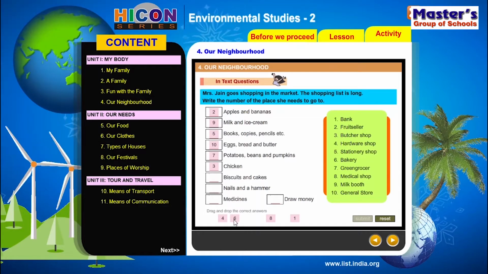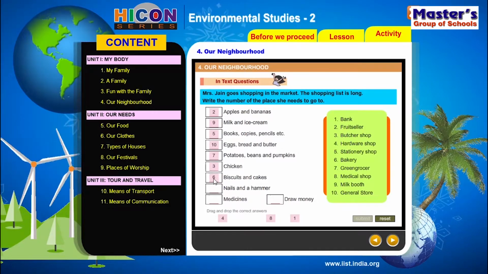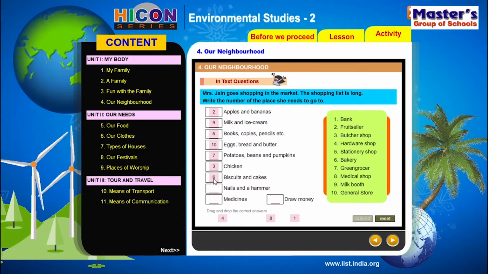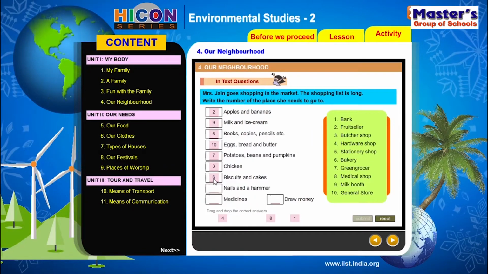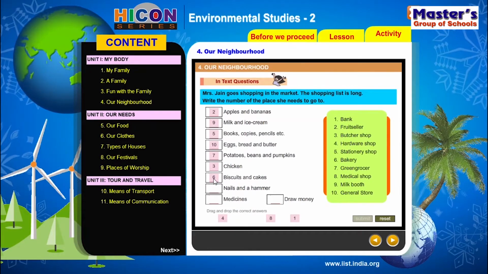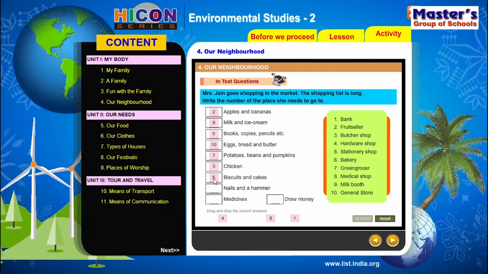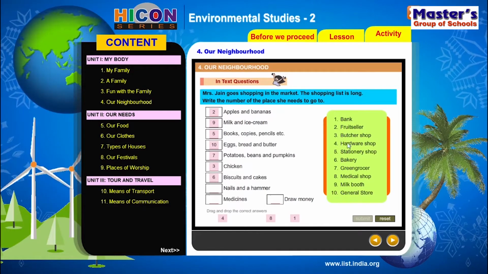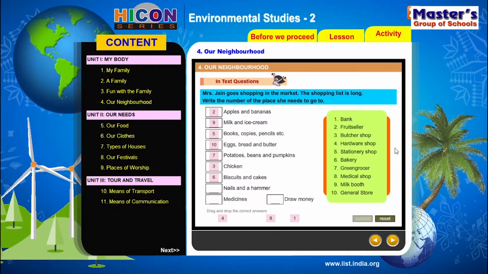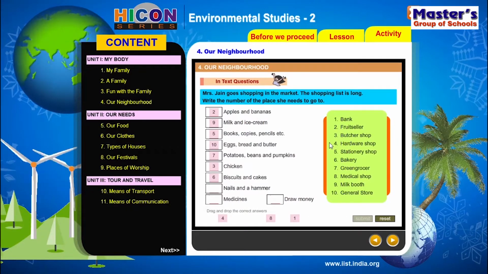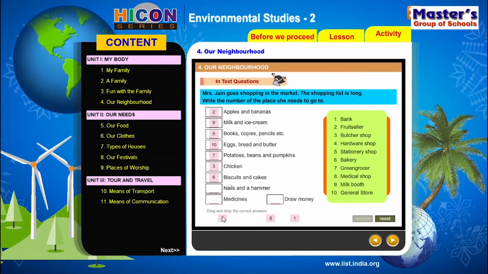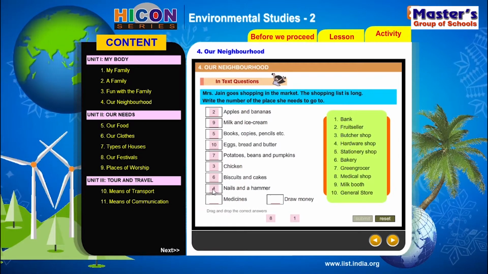Bakery. 6. Right? Okay. Now she wants to buy some nails and a hammer. There are some repair works at home, I guess. So they are available in a hardware shop. So hardware shop is a place from where we get nails, hammers and all. So the number is 4.